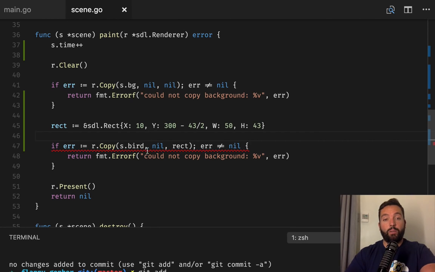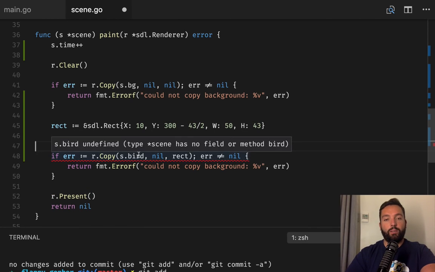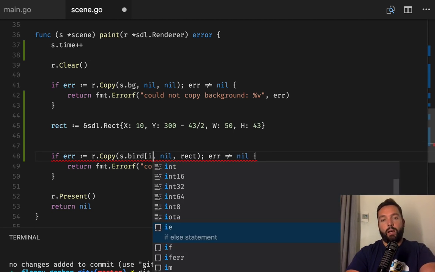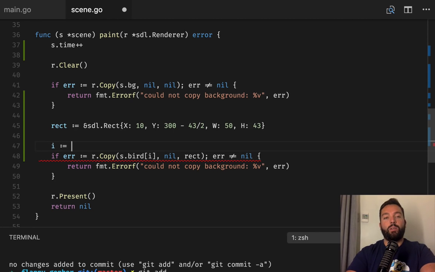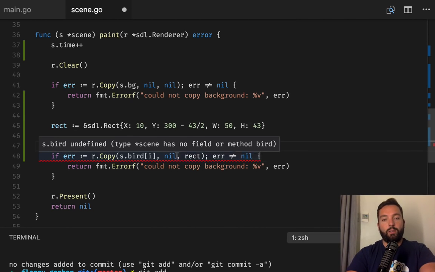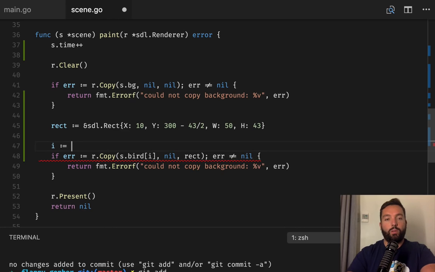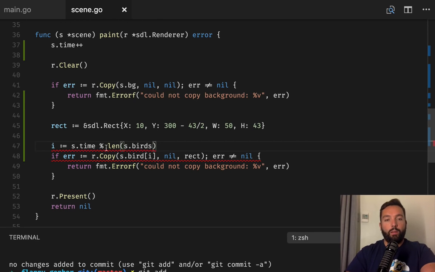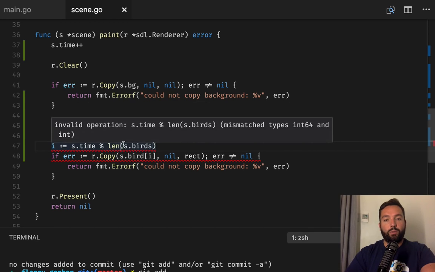Okay, so the bird we're gonna paint is gonna be position here of the index, and actually let's call it I, why not? And the I is gonna be chosen with s dot time modulo length of s dot birds, and time is an int 64.